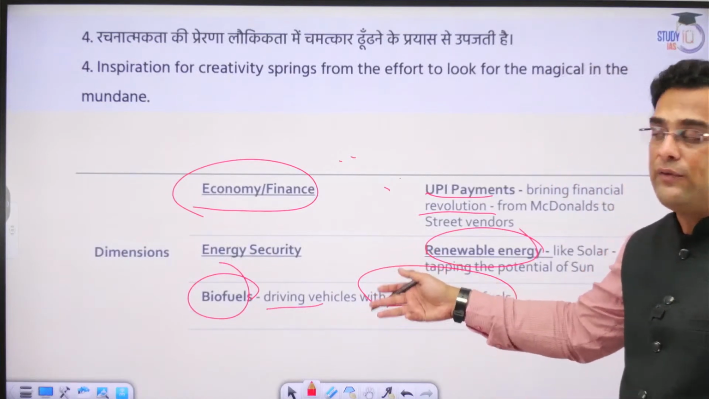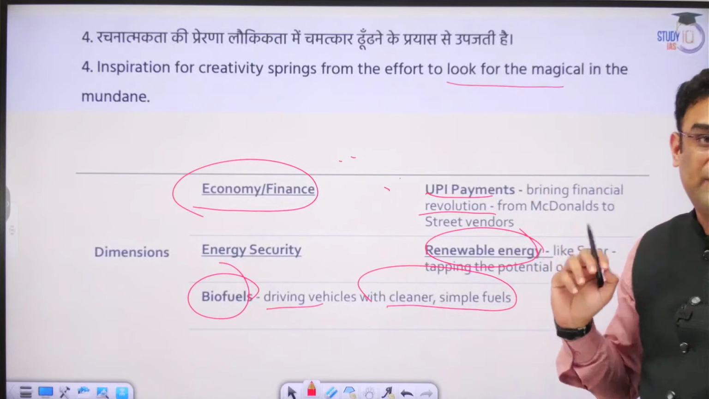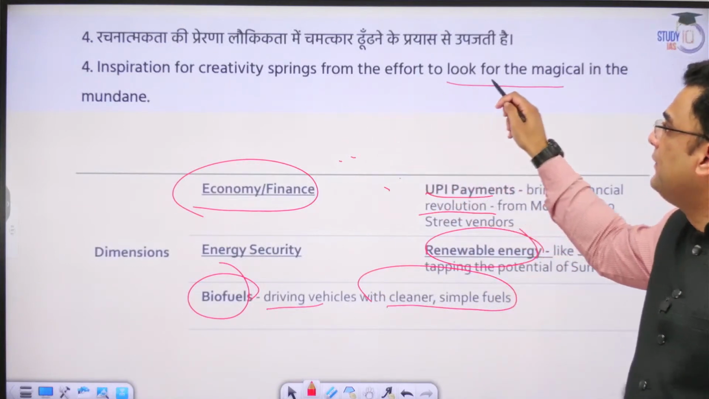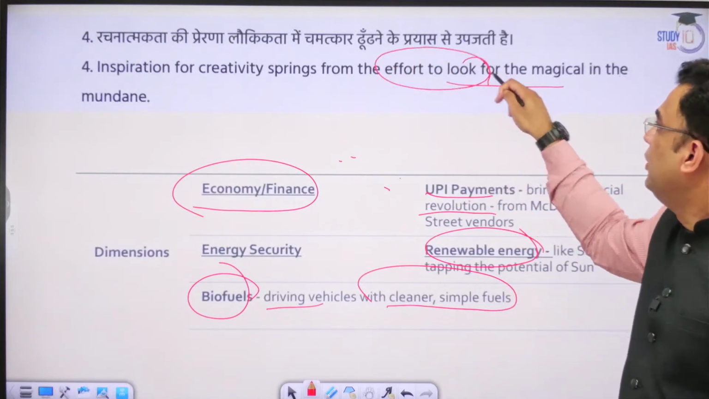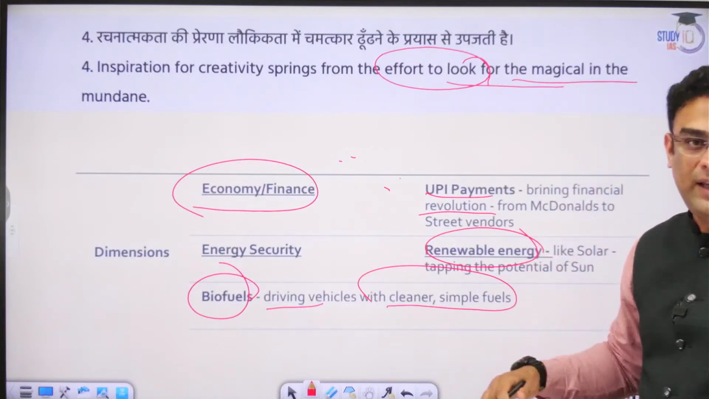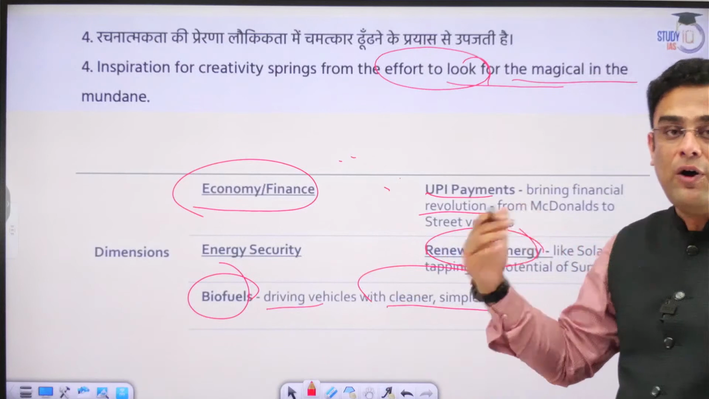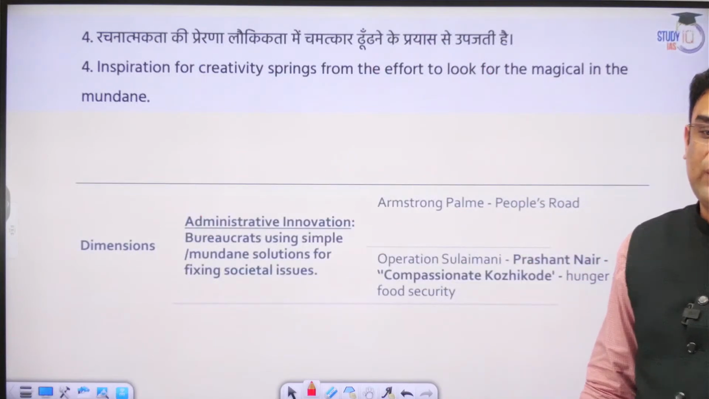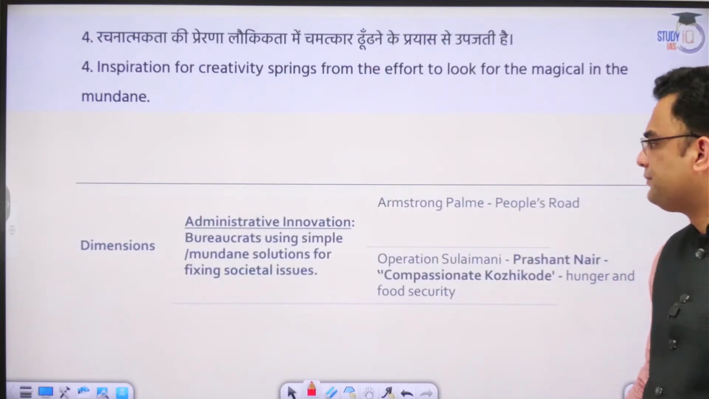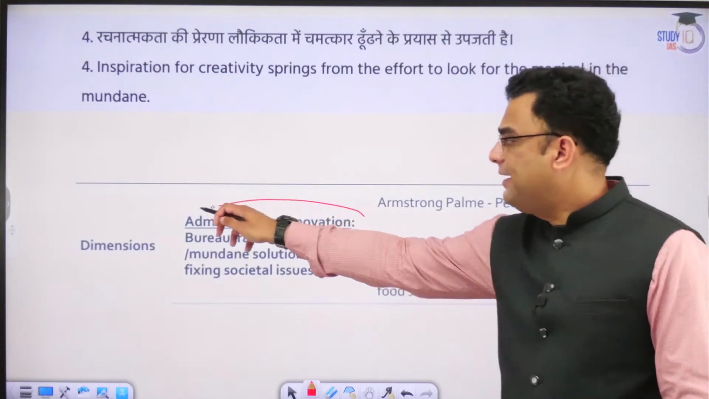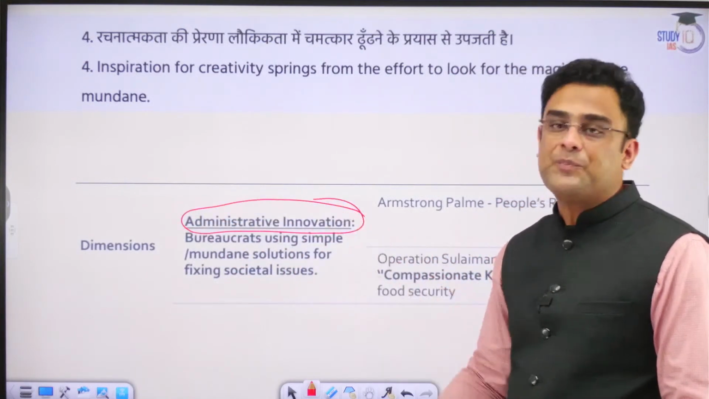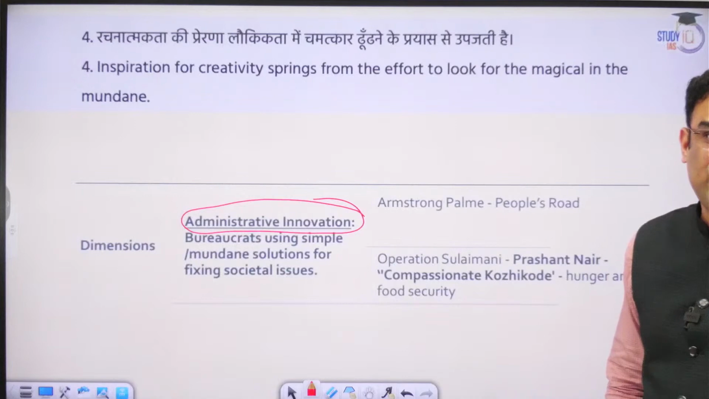What is this a result of? Again, the same thing. The inspiration for creativity springs from the effort to look at the magical in the mundane. The residue of the crops was a mundane thing, but we looked at it differently, and that is what made all the difference. Similarly, examples can be cited, and arguments can be made, from the field of administration also.